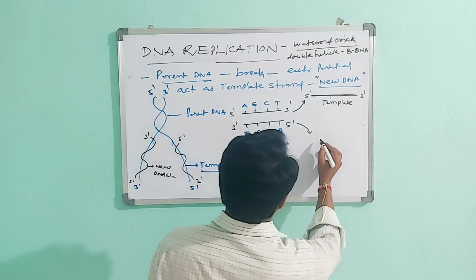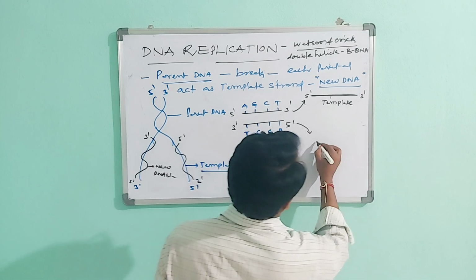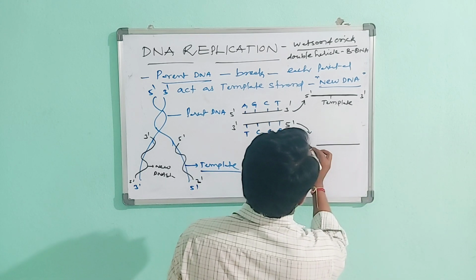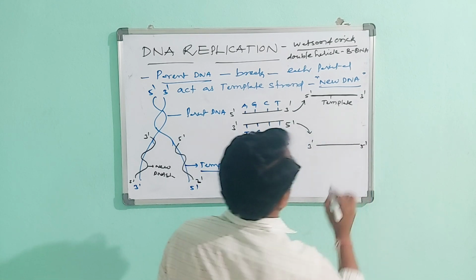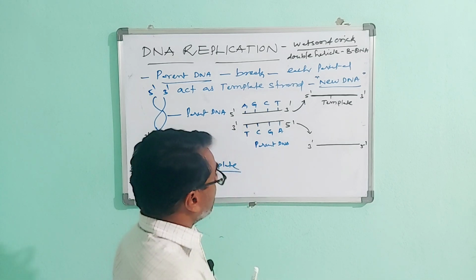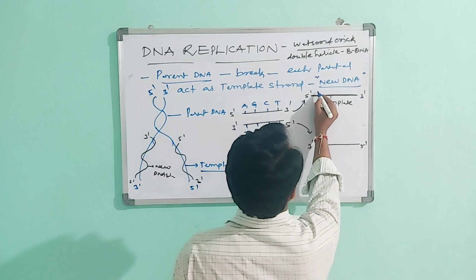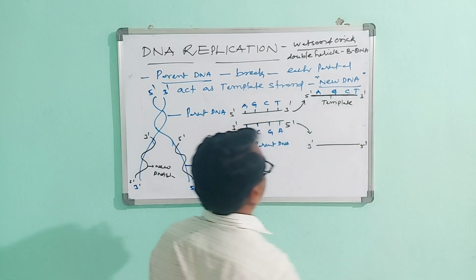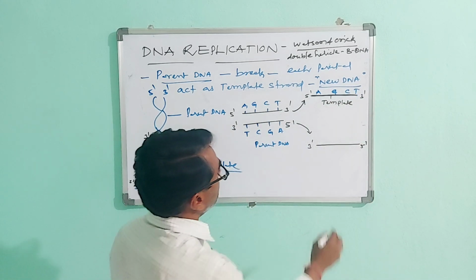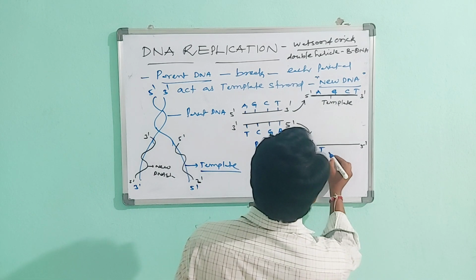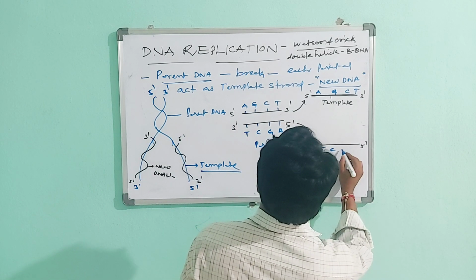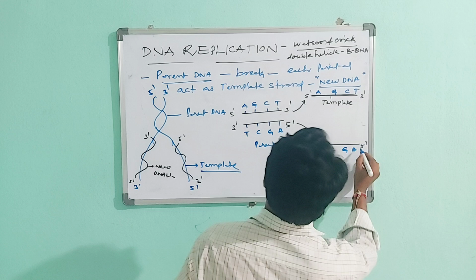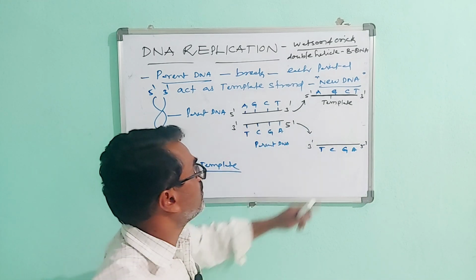Here also the 3' to 5' strand has the same case: adenine, guanine, cytosine and thymine bases, and the other strand has thymine, cytosine, guanine and adenine.